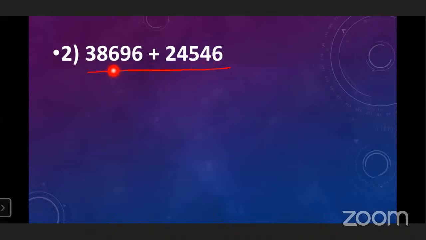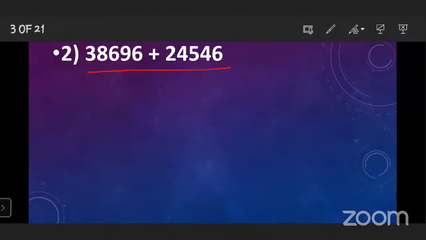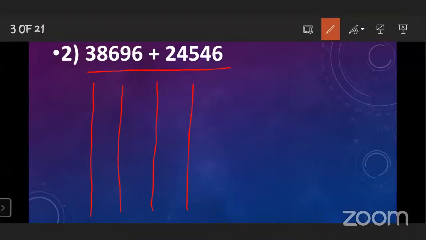In the previous lecture we learned that if both numbers have the same number of digits, you have to draw columns as per the digits. Here both have 5 digits, so we have to draw 5 columns: 1, 2, 3, 4, and 5.